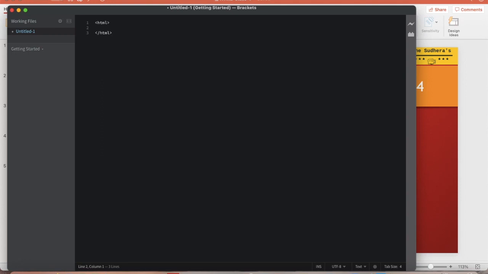Okay, so basically the second tag, if you remember, is the head section. Then you can just close the head. Okay, you can put a title. If you have any questions, guys, you can mention them in the comment section, or you can send us an email as well. So for the title, for example, I will just mention page title.